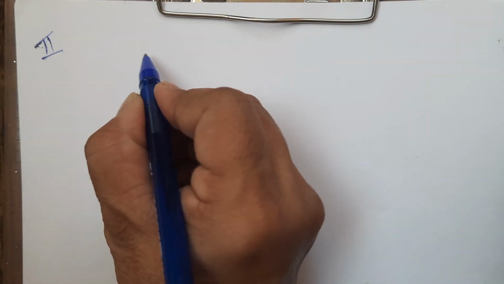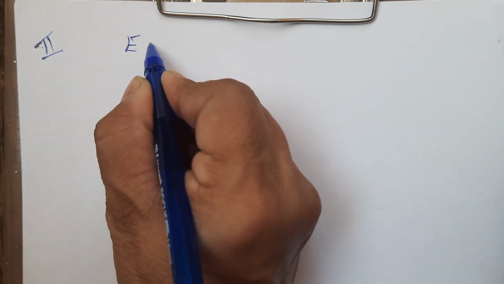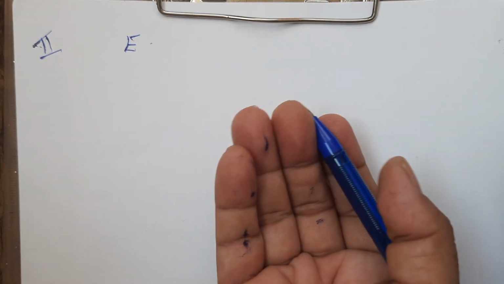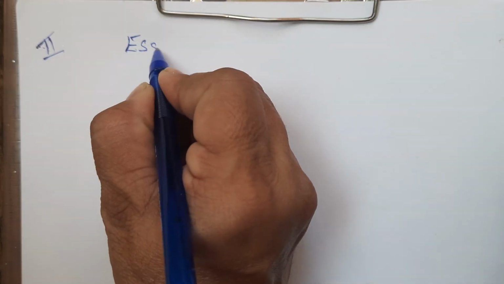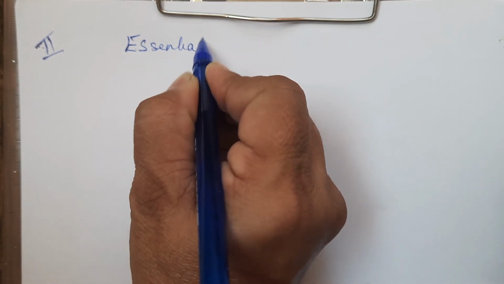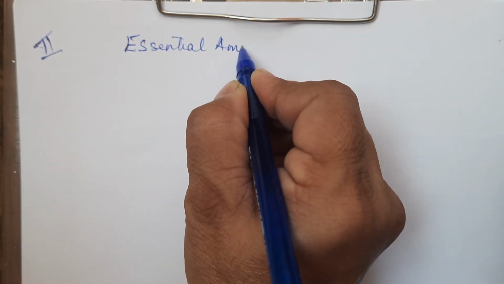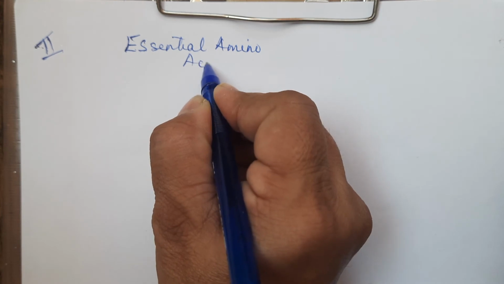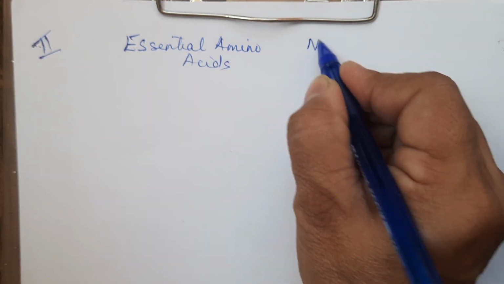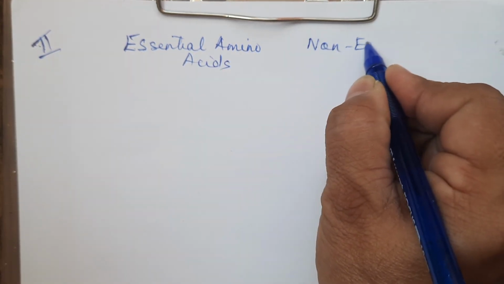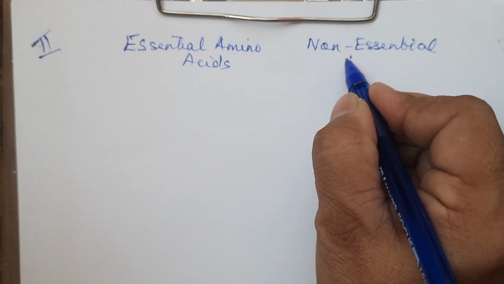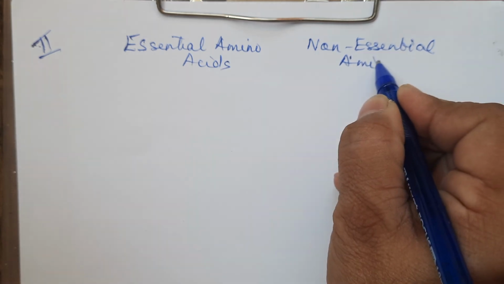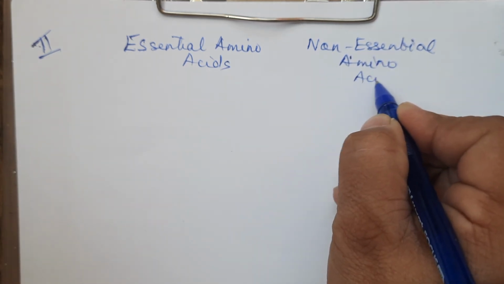The second classification is on the basis of whether we need to consume them, whether they are synthesized in the body or not synthesized. So one is essential amino acids, and another one is non-essential amino acids. As the name itself says, essential, they have to be taken.